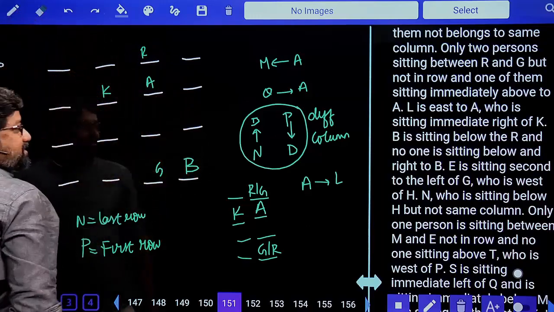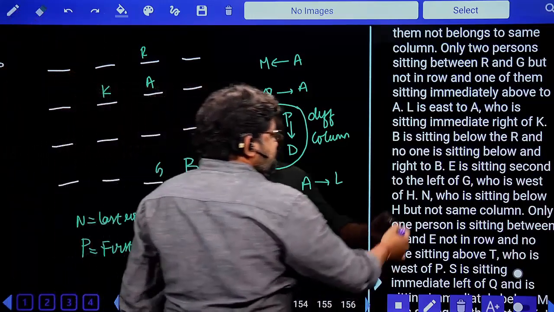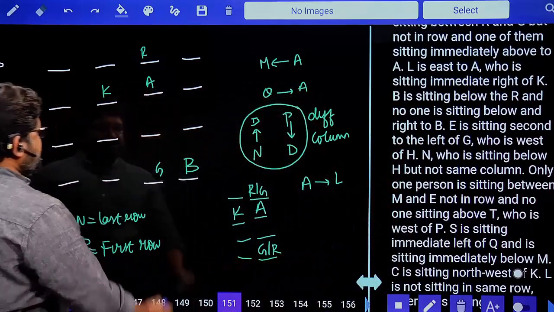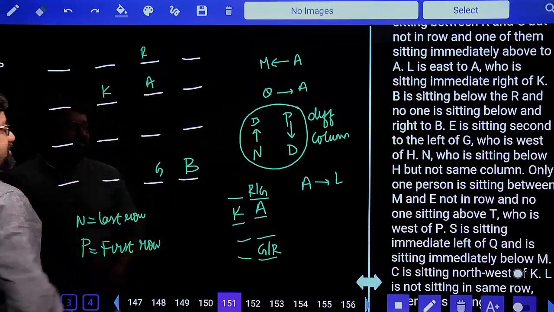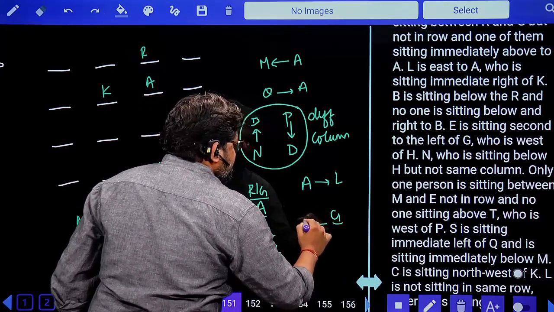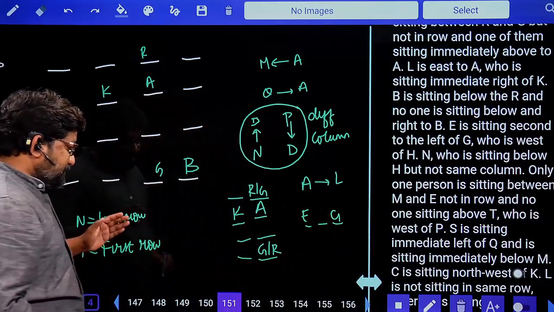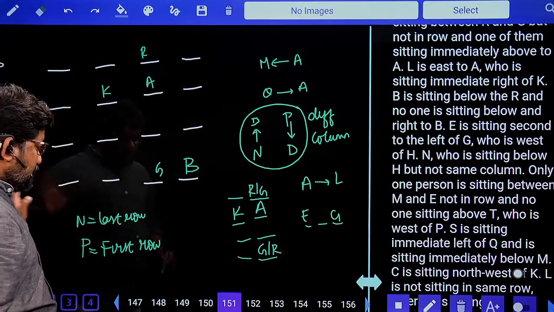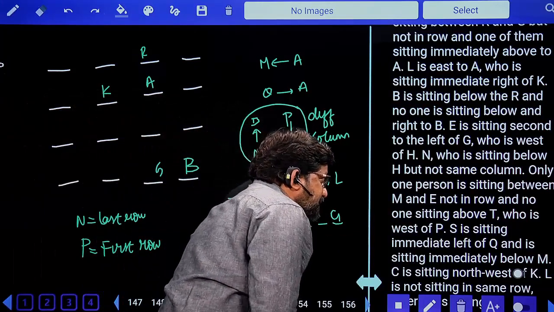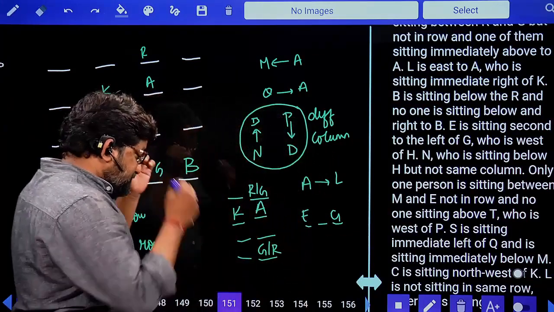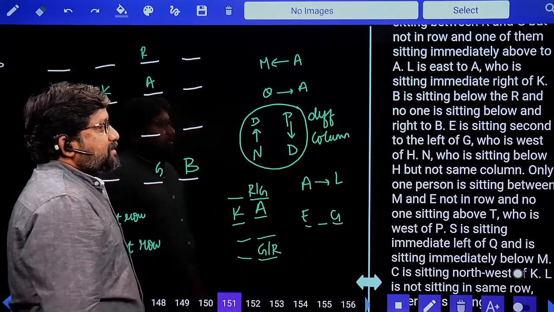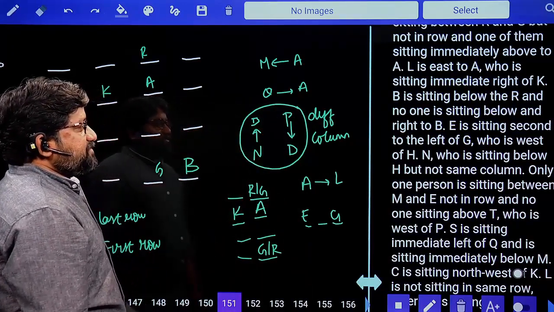Done. Very good. Next, E is sitting second to the left of G. Second to the left in the sense it can be to this corner, but we are not sure. Come on, next point. Next. E is sitting second to the left of G.